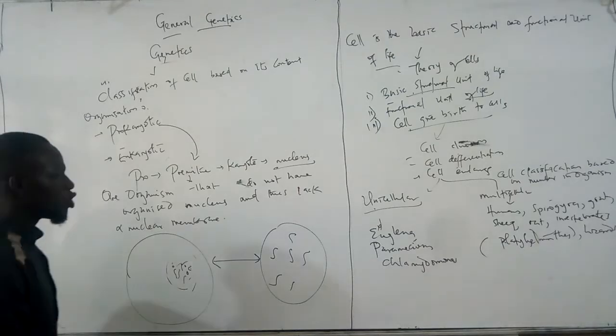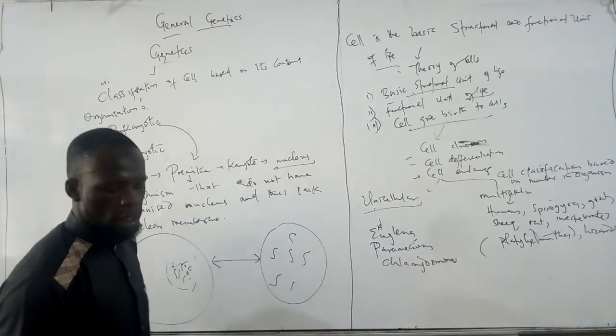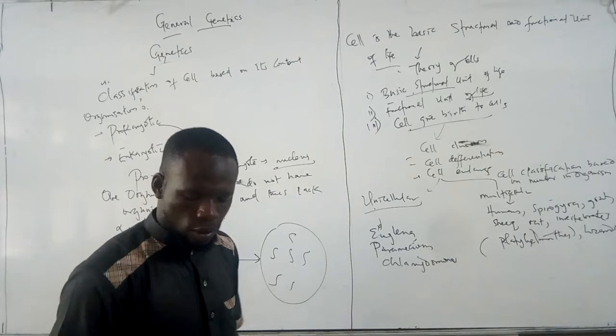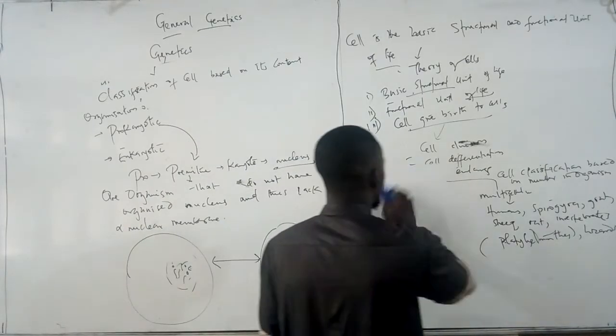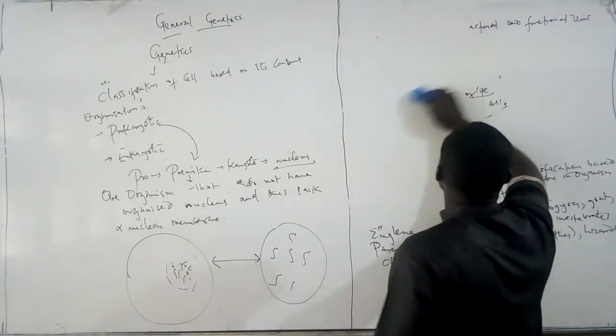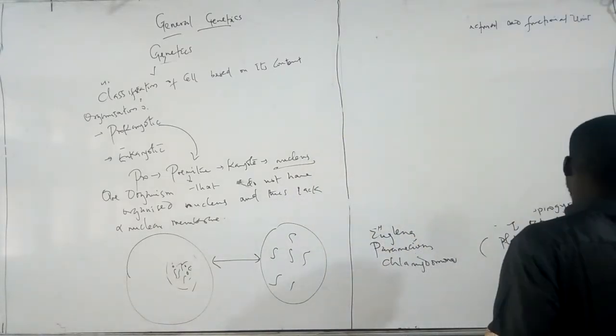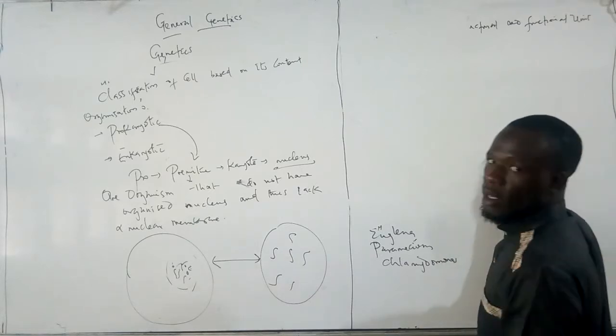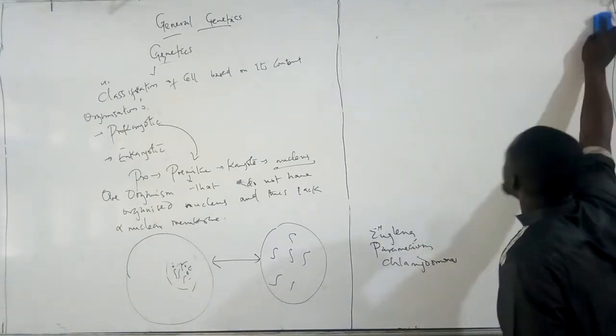So we'll be seeing some examples of the prokaryotic that I am talking about. So what are the examples of the prokaryotic? You can give it a try.